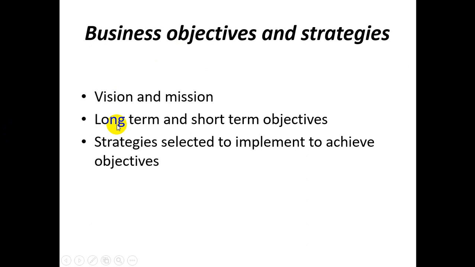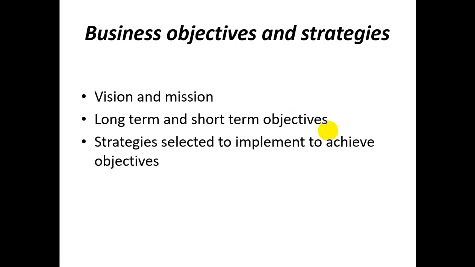Then you have to define the long-term and short-term objectives. So what is your financial and non-financial objective? You have to list that. It should be achievable and attainable. Normally, you know that long-term and short-term objectives should meet the SMART function.